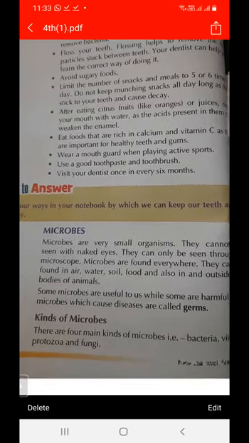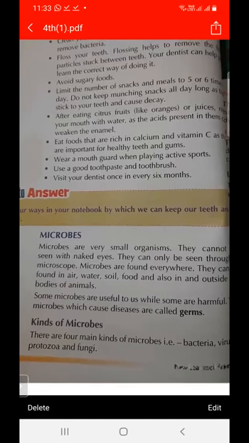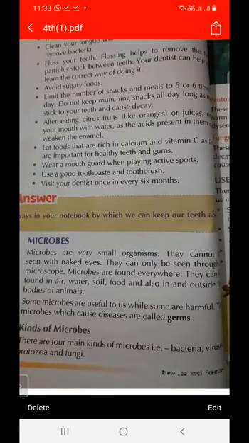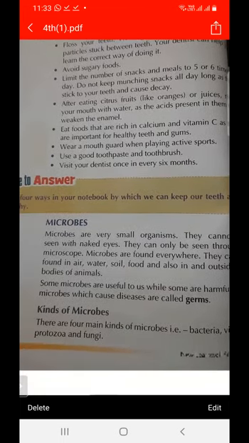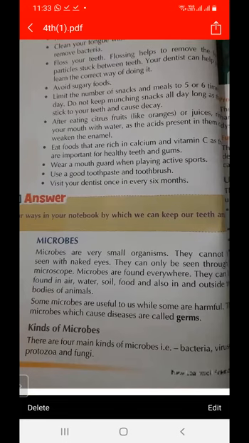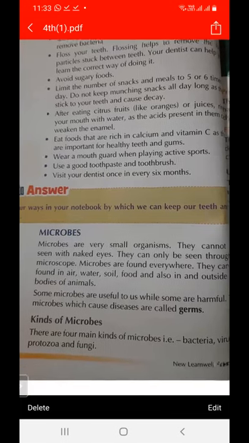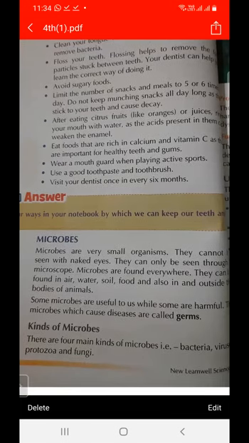And how can we see microbes? They cannot be seen with the naked eye, and they can only be seen through the microscope. So what are microbes? Microbes are very small organisms, and they can be seen with the help of a microscope.